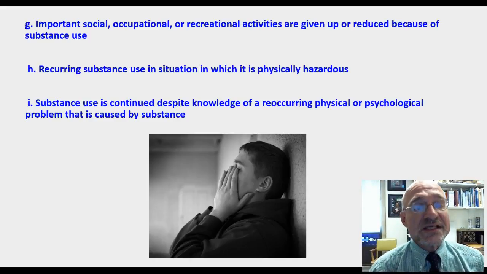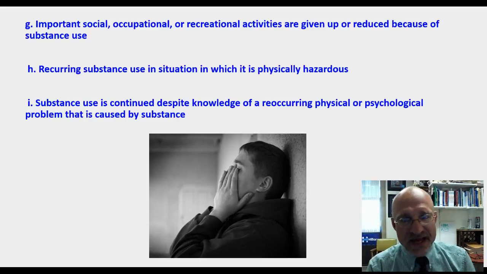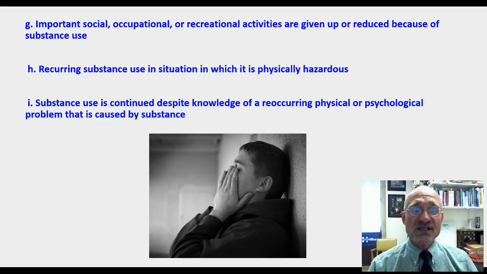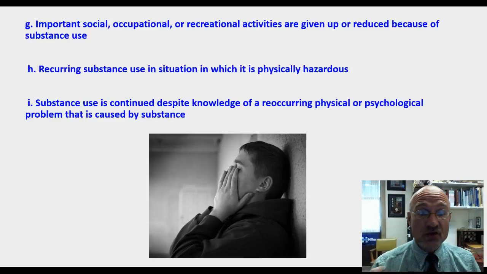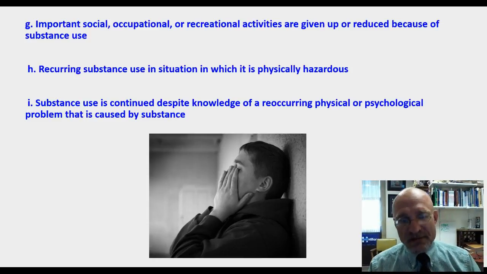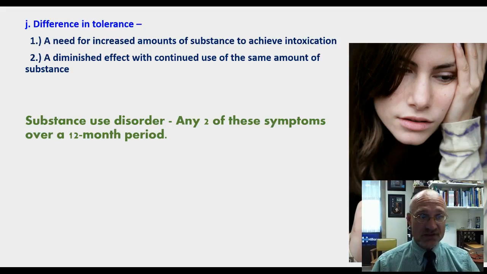Recurring substance use in situations in which it is physically hazardous. And here is that: driving while under the influence. And the substance use is continued despite knowing that there are recurring physical or psychological problems. You know bad things are going to happen, but you continue to use it. And again, any 2 of these.